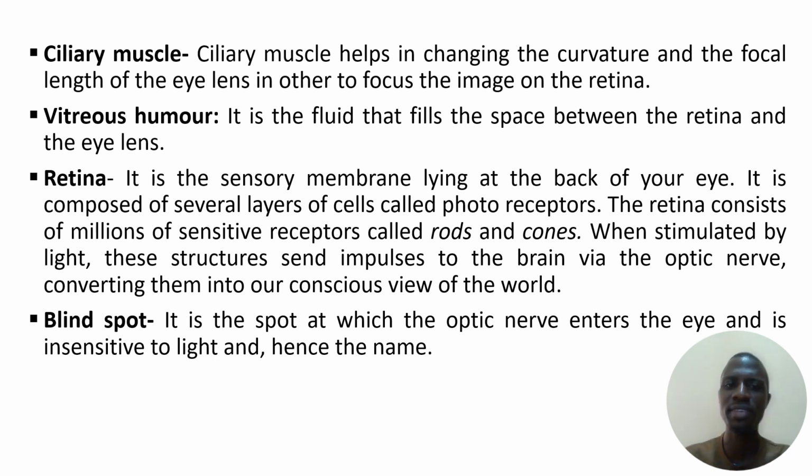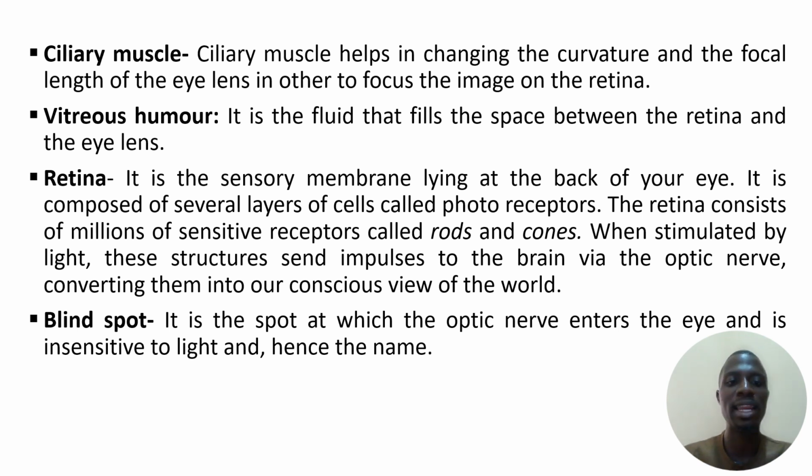The retina is very, very important. It is the sensory membrane lying at the back of your eye. It is composed of several layers of cells called photoreceptors. The photoreceptors are millions of light sensitive receptors, which can be a rod or a cone. The rod is sensitive to black and white, and the cones are sensitive to the various spectrums of color of light.